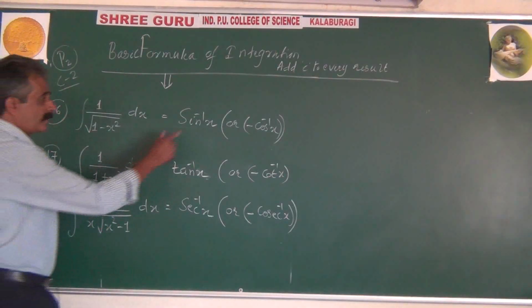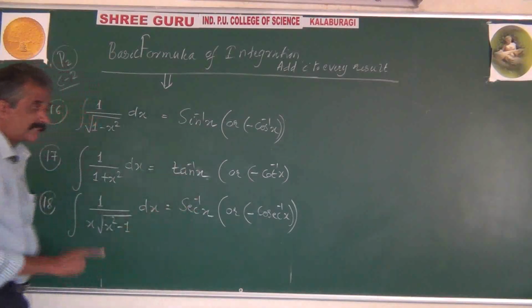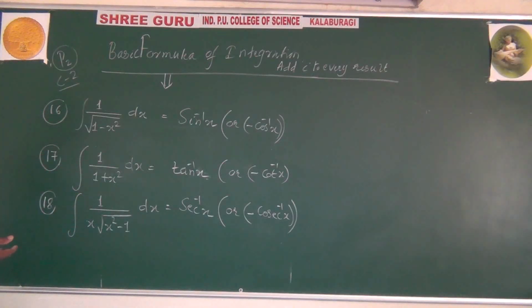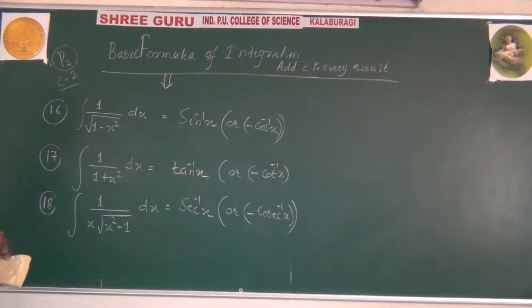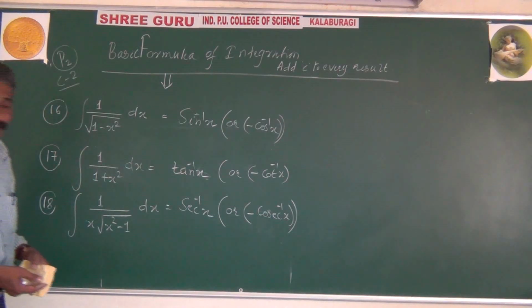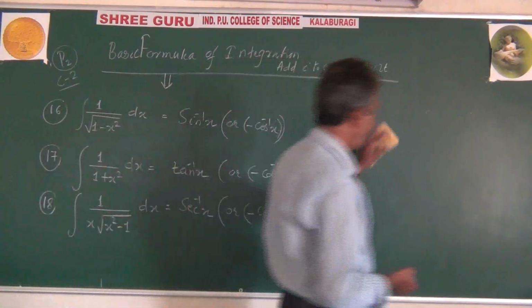But we regularly use sin inverse, tan inverse, sec inverse rather than minus cos inverse, minus cot inverse, minus cosec inverse. But sometimes, no wonder, they are also used in the coming hours. Next problem.